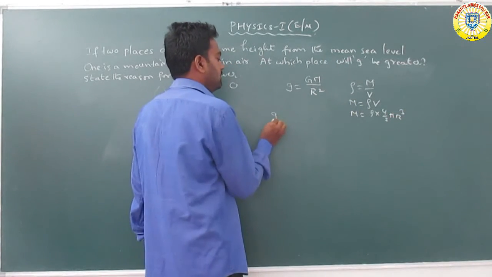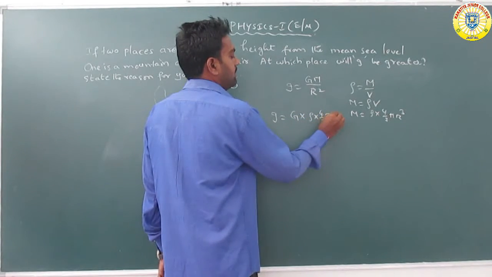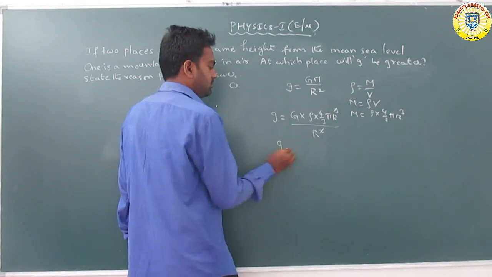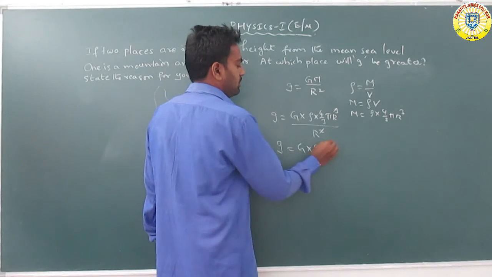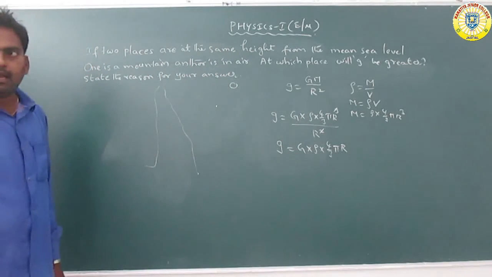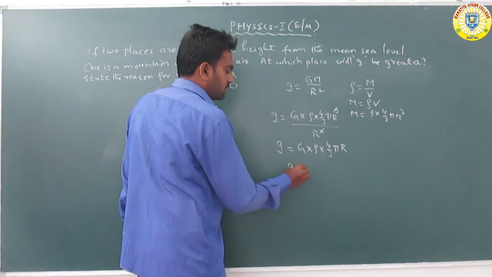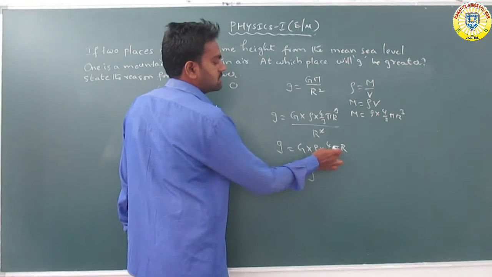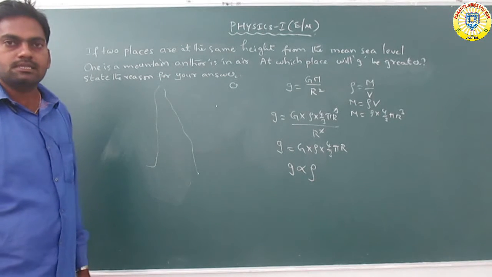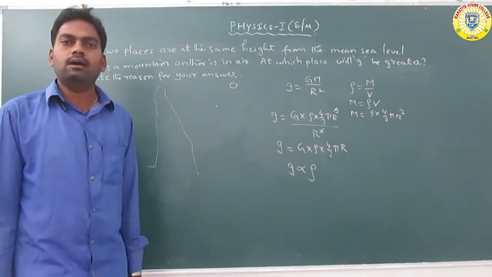Now substitute in the equation. g is equal to G into rho into 4 by 3 pi R cube by R square. So R cancels, and the remaining equation is g equals G into rho into 4 by 3 pi R. G is a constant, 4 by 3 is constant, pi is constant, R is constant. So g is directly proportional to rho. The acceleration due to gravity depends on the density.